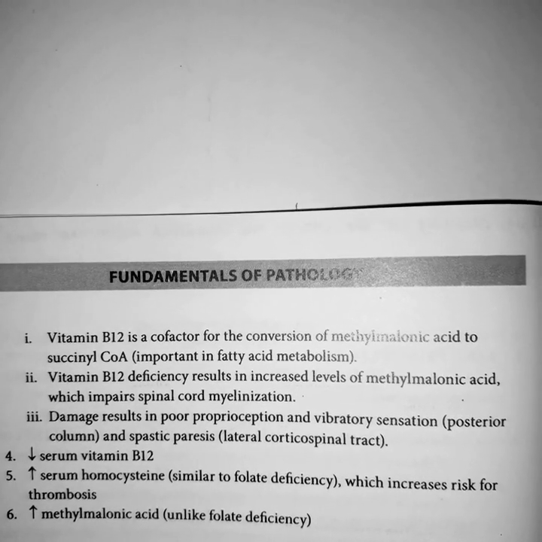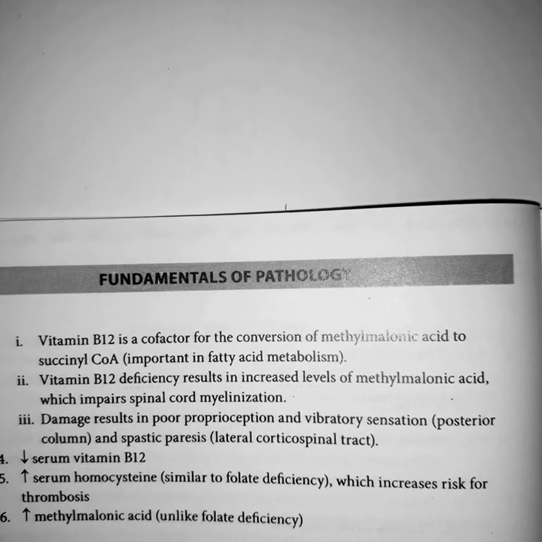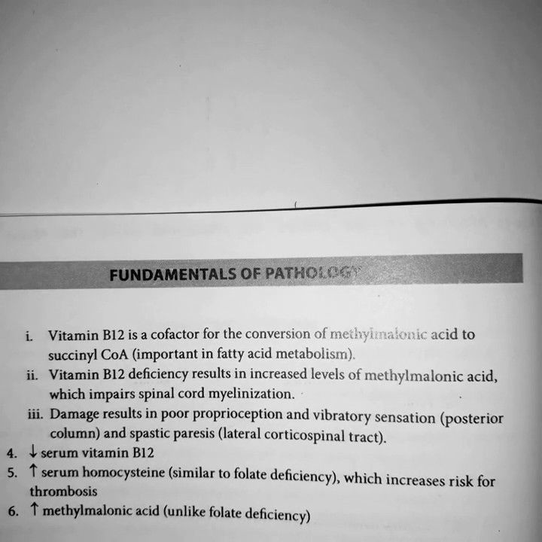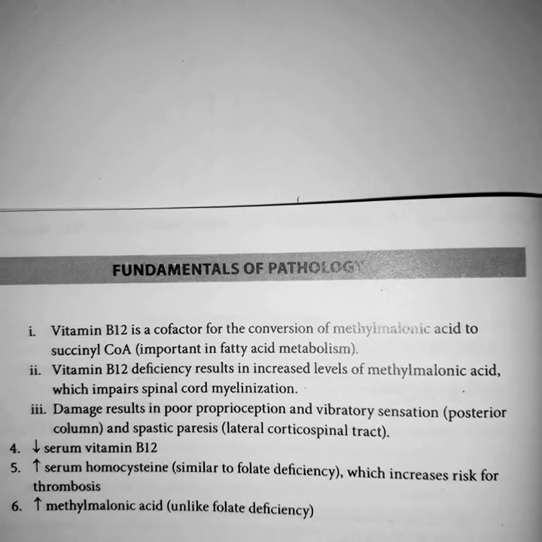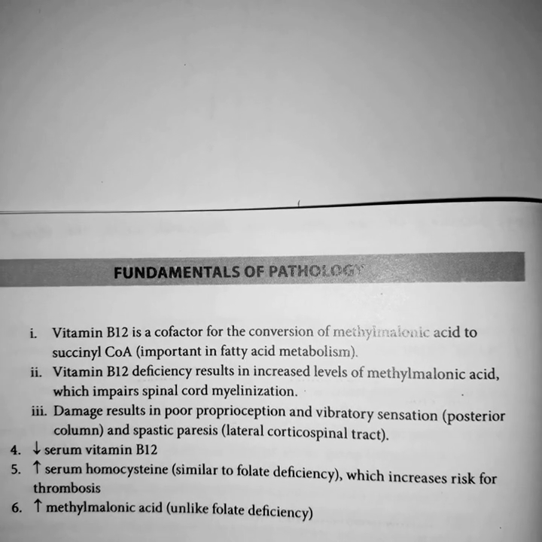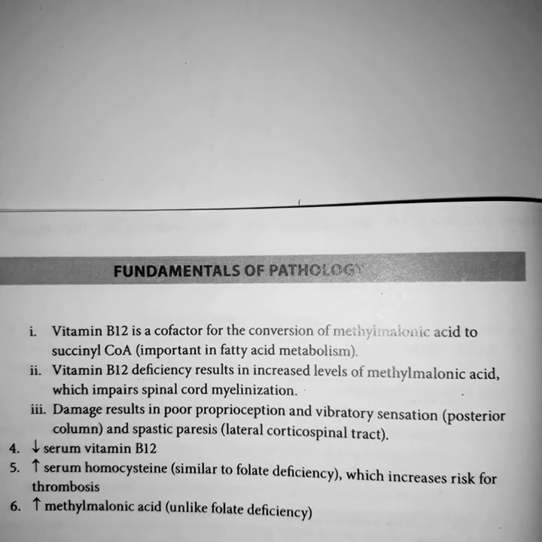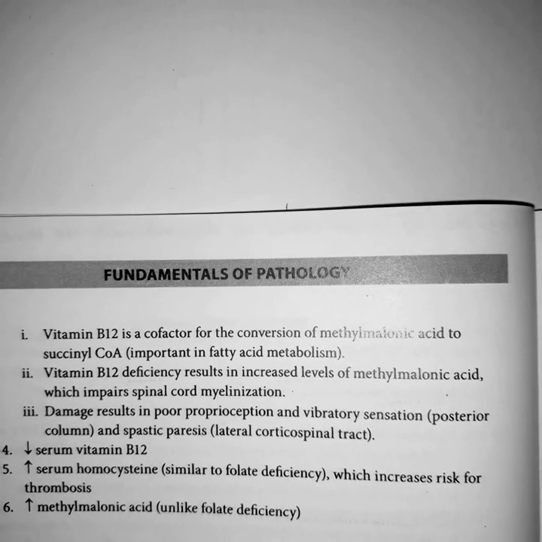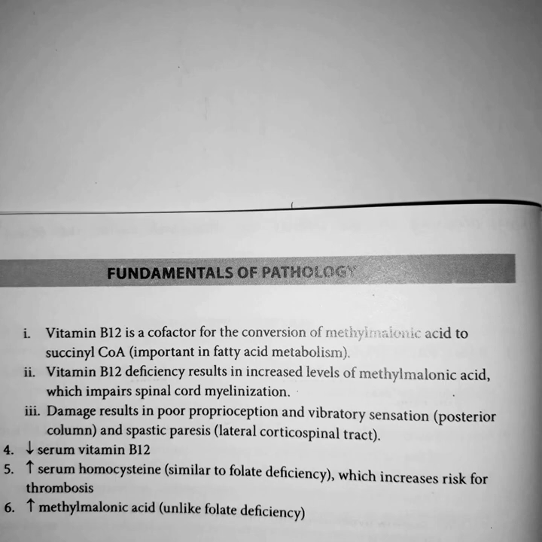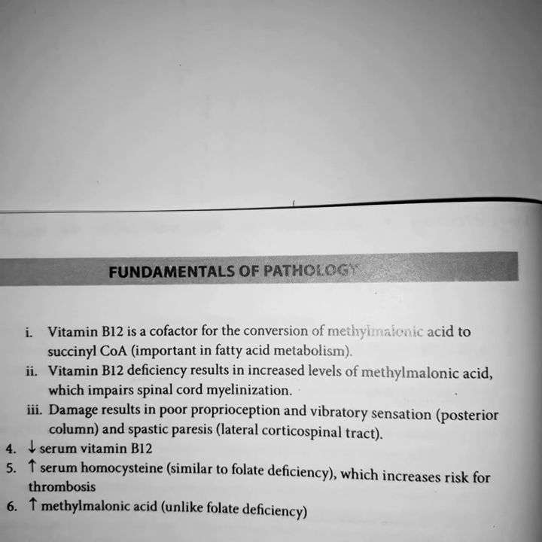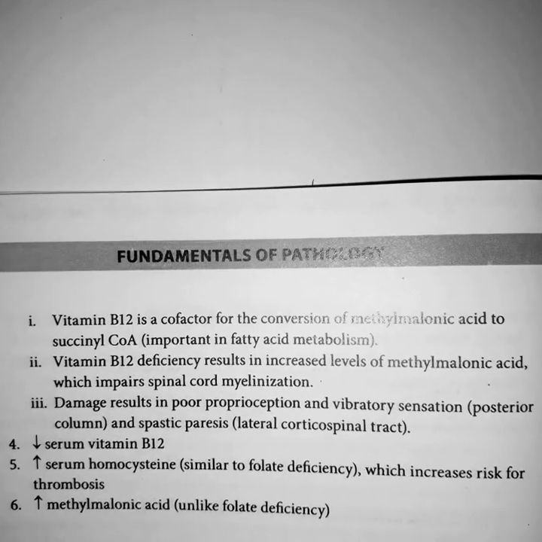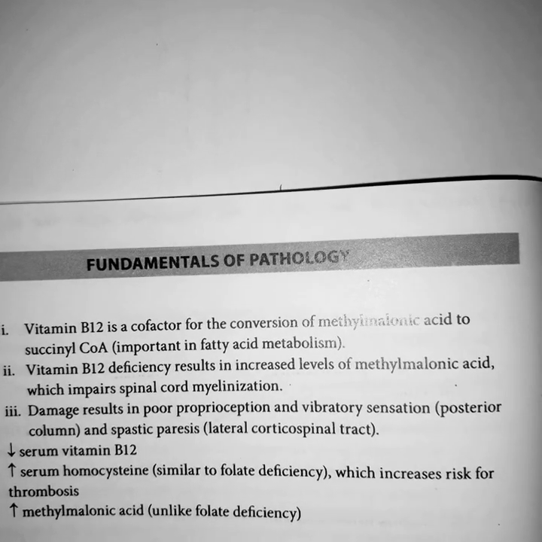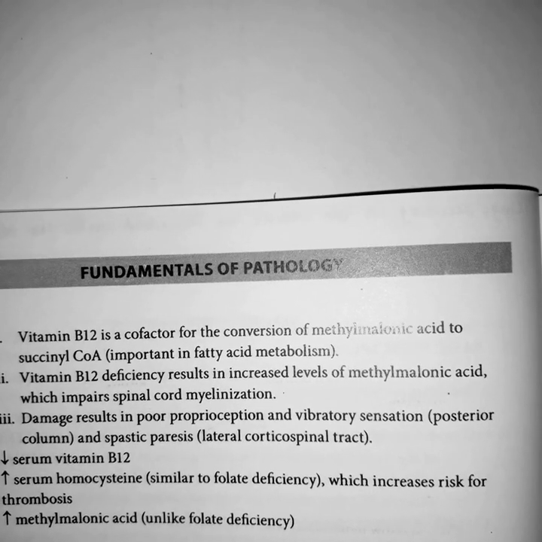Damage results in poor proprioception and vibratory sensation, posterior column, and spastic paralysis, lateral corticospinal tract. Decreased serum vitamin B12, increased serum homocysteine, similar to folate deficiency, which increases risk for thrombosis. Increased methylmalonic acid, unlike folate deficiency. The investigation of choice for vitamin B12 deficiency is increase in urinary methylmalonic acid.